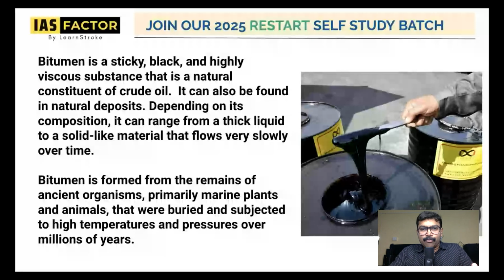First of all, find out what bitumen is. Take a look at this picture. You must have seen this in tarring. I'm sure you must have seen how the roads are tarred.